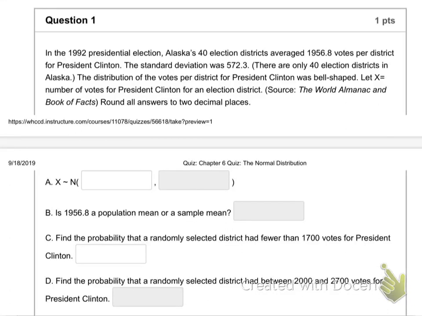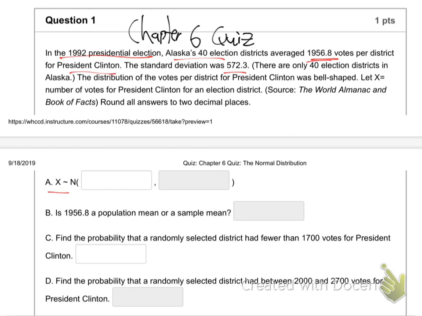Okay, so here is the Chapter 6 quiz, which I really believe is nothing new. Let's see. 1992 presidential election. Alaska's 40 election districts averaged 1956.8 votes per district for President Clinton. Standard deviation, boom.